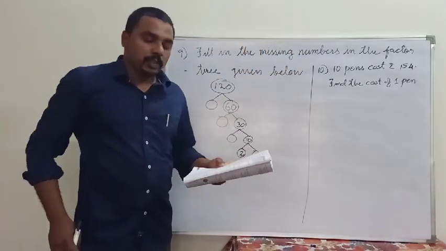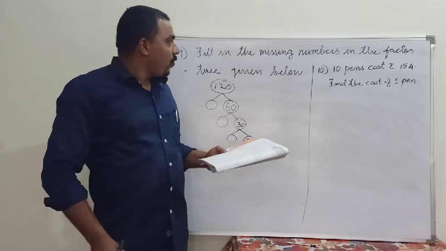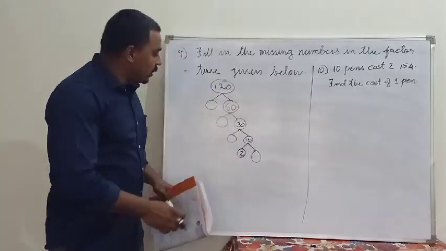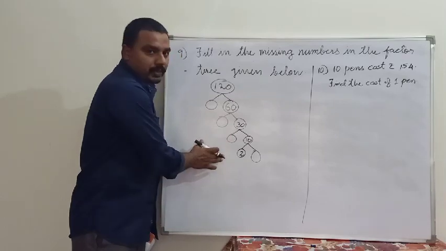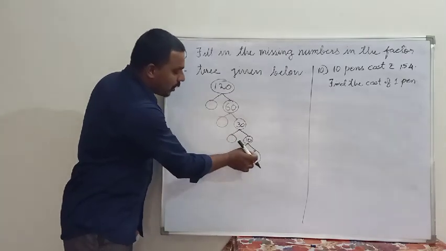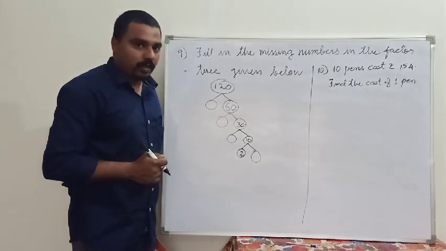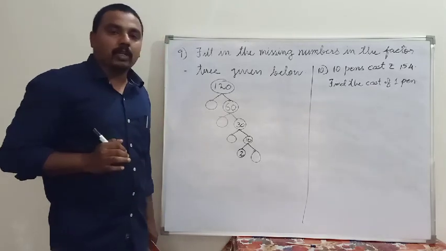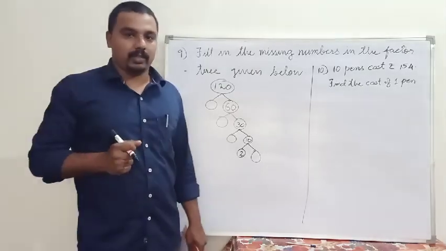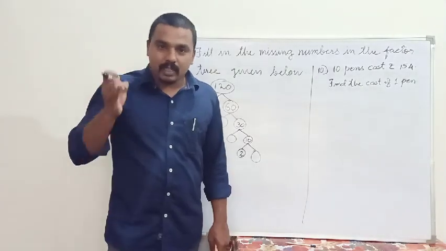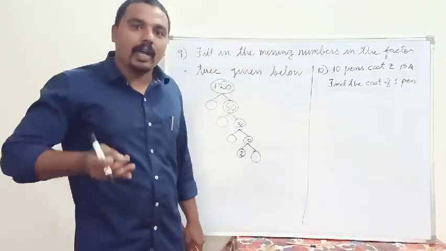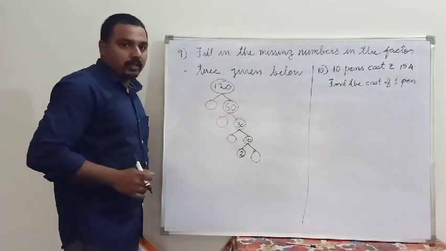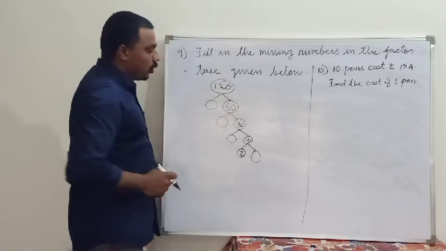Okay, moving to the next question. Question number 9. Fill in the missing numbers in the factor tree given below. So one factor tree is given here, and some numbers are missing that we have to fill. So you know what the factor tree method is. There are three methods to find the prime factors: prime factorization method, factor tree method, and the division method. Among these, we have the factor tree method. Here, 120.